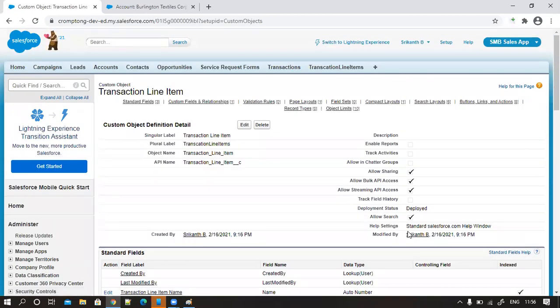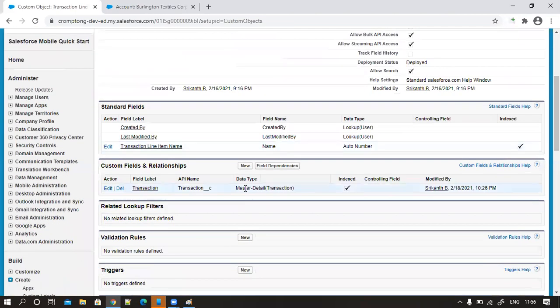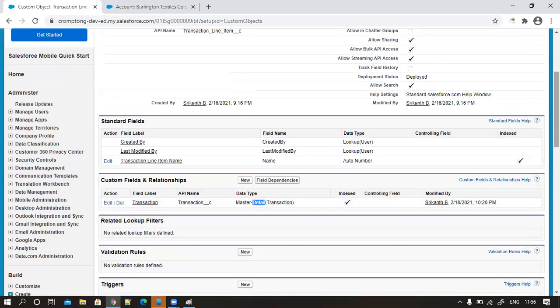See, the first time on the custom object, we have created a relationship. That too, it's called a master detail relationship, as per the business, because transaction line items are both parent and child. So we want to maintain it. How much time did it take? Not less than 1 minute. Simply you create a field and set your data type as master detail relationship. Okay, but what is the variation between yesterday's class and today's class?